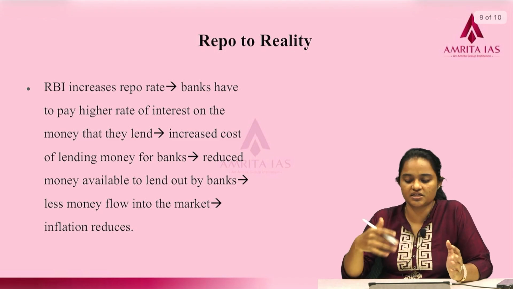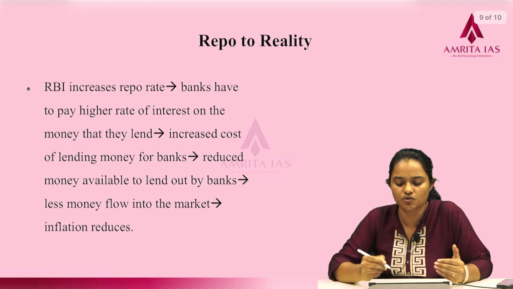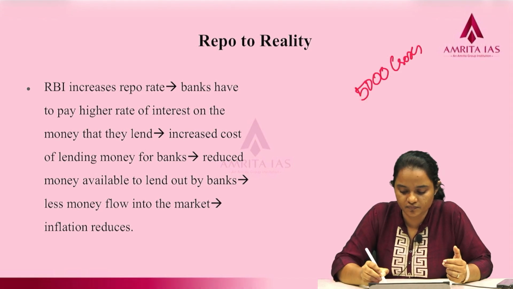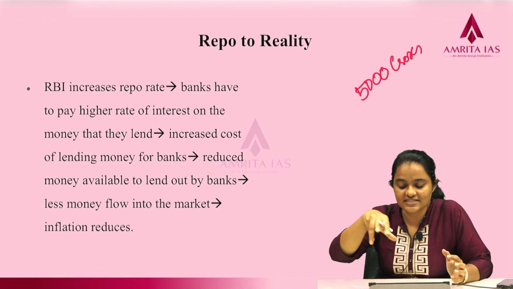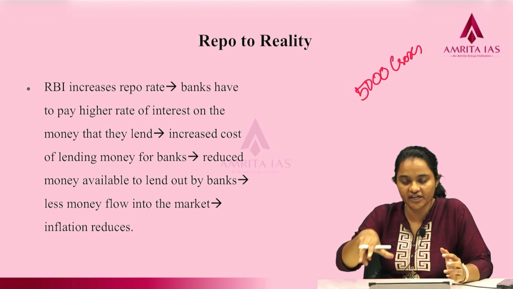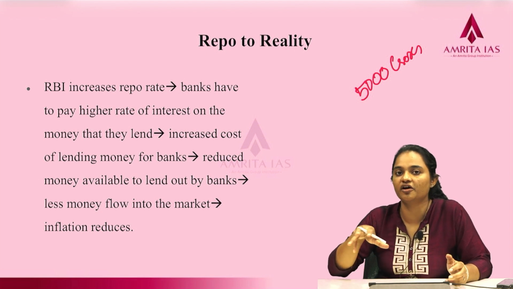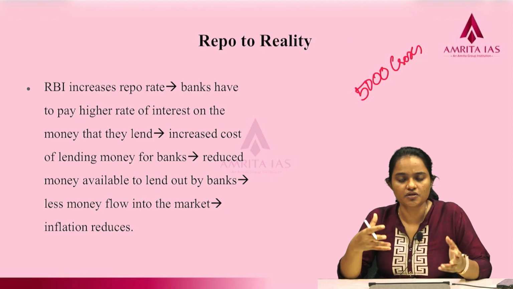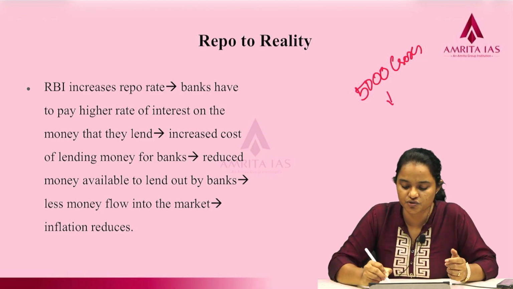Assume that there is maybe 5,000 crores in the economy. This is an excess of money supply. We don't need that much for the economy. That is not very healthy for the economy. So, the RBI is deciding to absorb some money. They are trying to reduce it to maybe 4,000 crores.